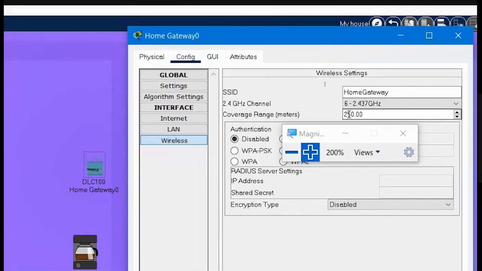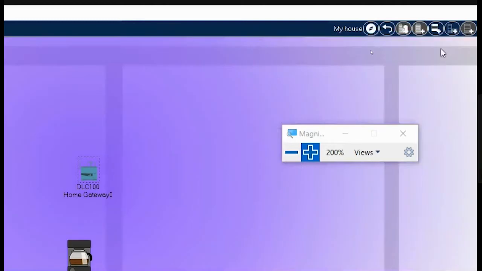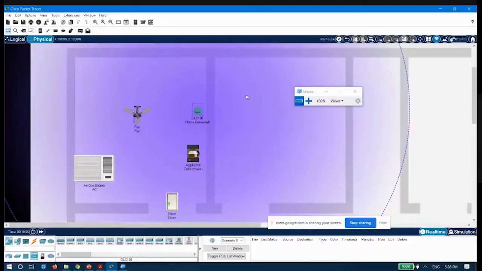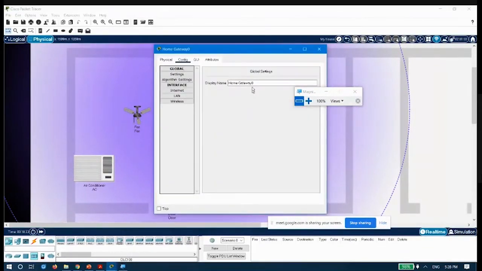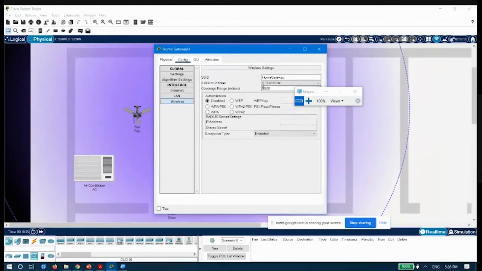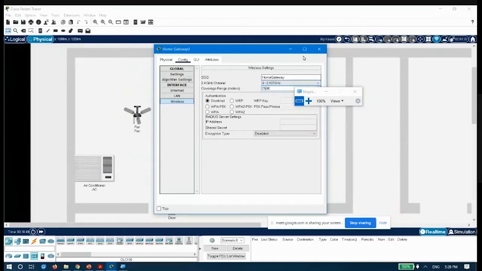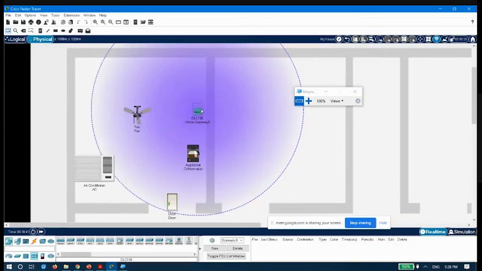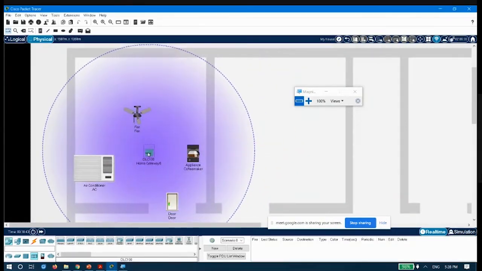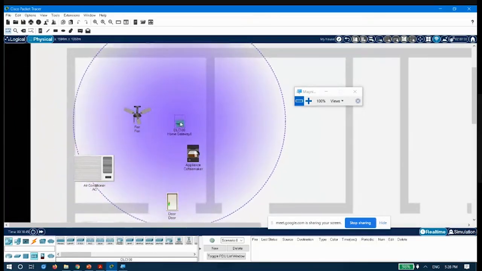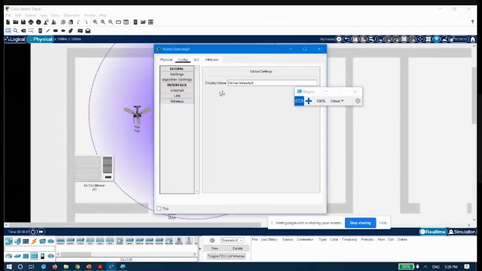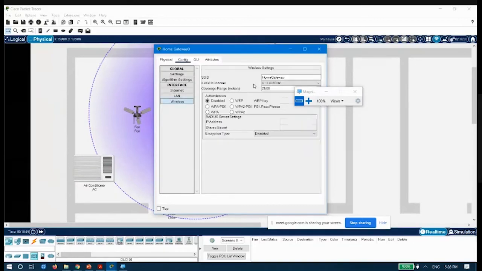Let's say I reduce it to 50 meters. You can now see that the range is reduced. If I reduce it a little bit further, let me go to wireless and make it 25 meters. You will see the range is reduced again. The range is only 25 meters in this case. But 25 meters will not serve my purpose, so let me keep it at 50.